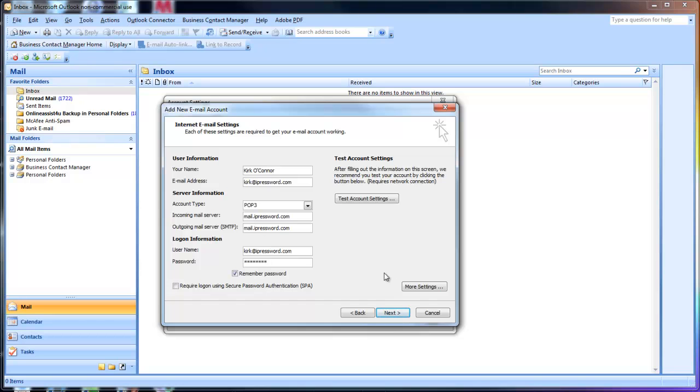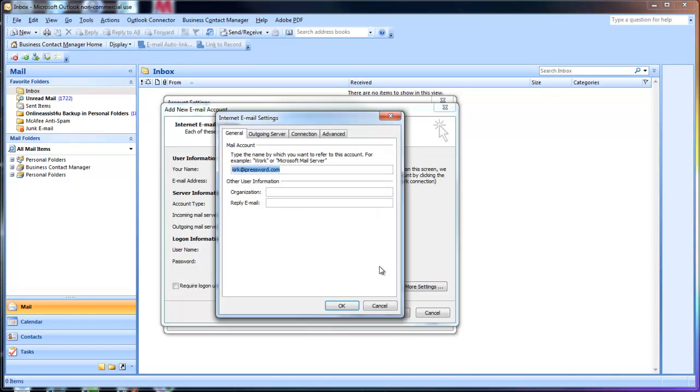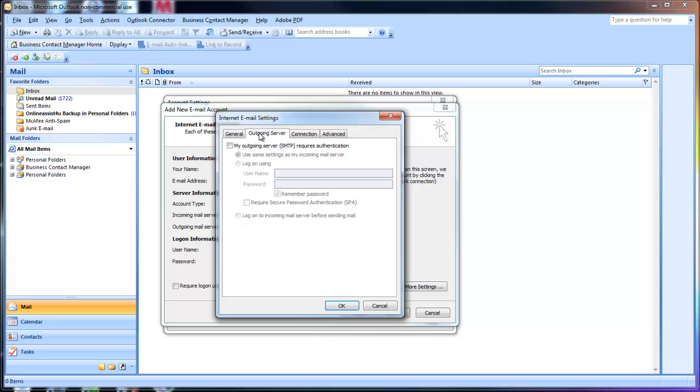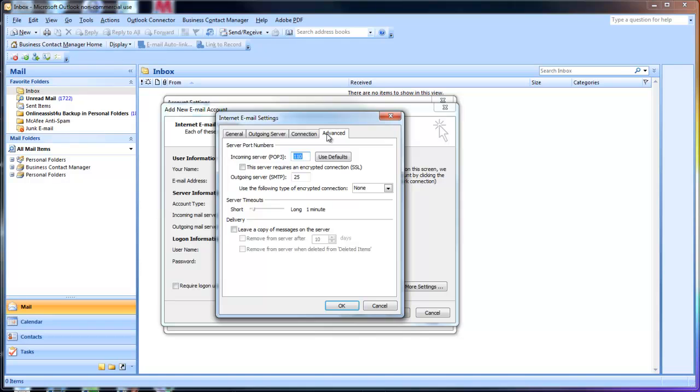So to get to those settings, we click more settings here, and along here where it says my outgoing server requires authentication, we're going to click this box because we've been told to, and where here it says in advanced, we've been given an outgoing server setting, which in our case has been told that that is port 26, so we're going to change that to 26.